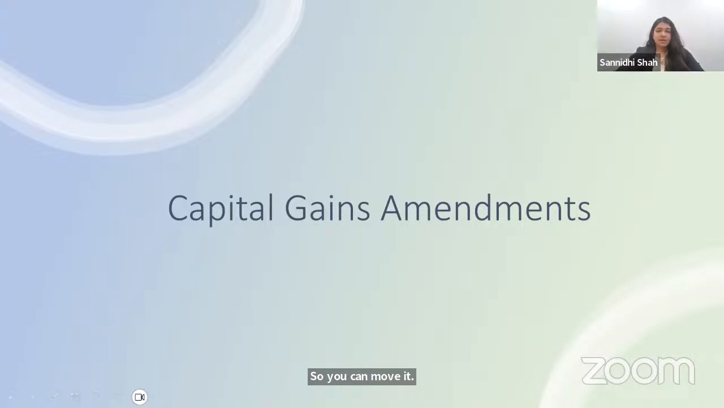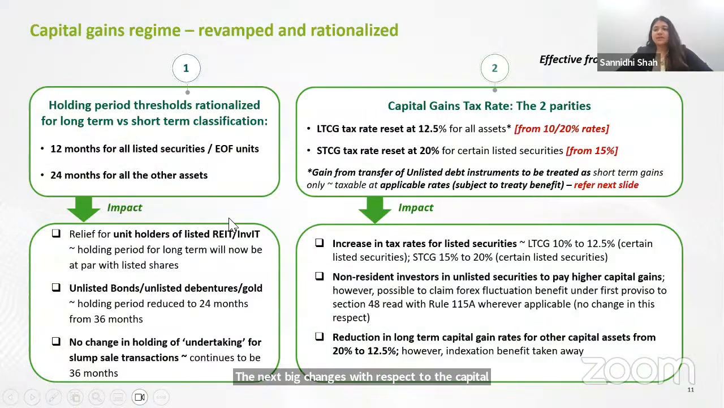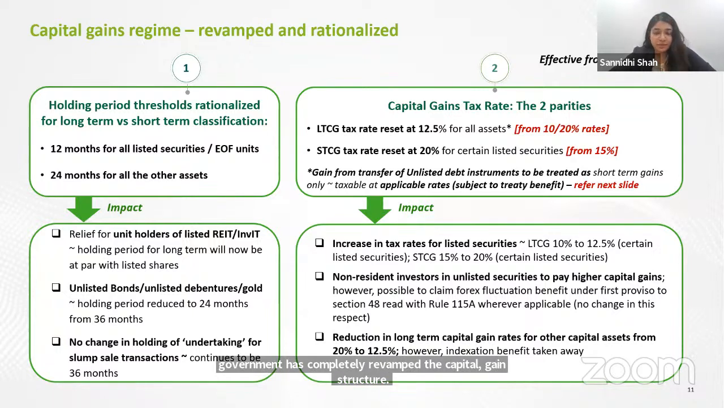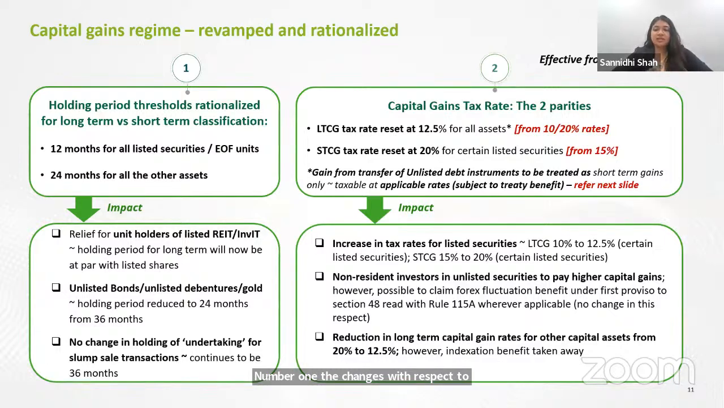Okay. The next big change is with respect to the capital gain structure. The government has completely revamped the capital gain structure. Number one, the changes with respect to the period of holding. Earlier, prior to the budget, the periods of holding were three: 12 months, 24 months, and 36 months, depending on the type of capital asset. Now they have said that there will be only two periods of holding. One is 12 months, which is for all the listed securities and equity-oriented mutual funds. And 24 months is for all the other capital assets.